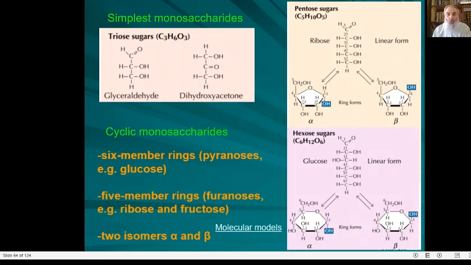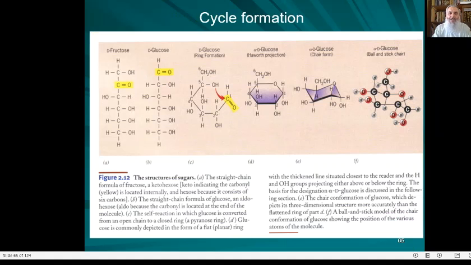In addition to the cycle shape, we have another important isomer that is formed when cyclization takes place. Cyclization takes place by reaction between the hydroxyl group that is carried on carbon 5 for hexoses or carbon 4 for pentoses, doesn't matter, you don't memorize these details.